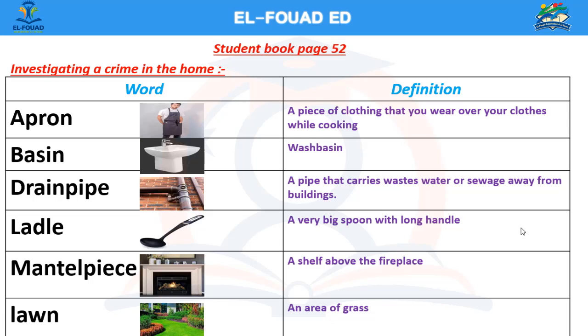Number 3. Drain pipe. It's a pipe that carries wastewater or sewage away from buildings. For example, we called the plumber yesterday to fix our drain pipe. Number 4. Ladle. It's a very big spoon with a long handle. For example, my mom always uses the ladle to serve food or soup.